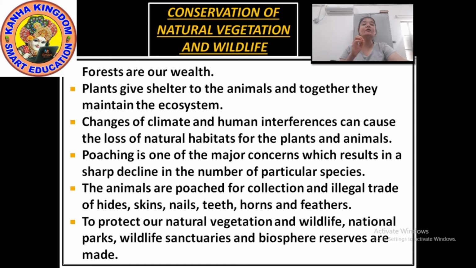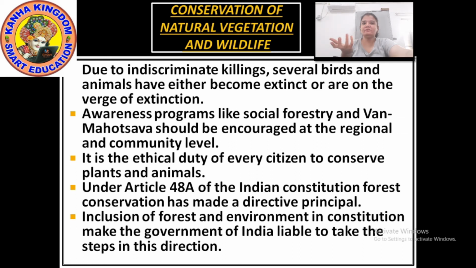Okay? Now, what do these national parks, wildlife sanctuaries and biosphere reserves do? How do they conserve them? Now, what are these wildlife sanctuaries and national parks? In a wildlife sanctuary, it is an area where animal habitats and their surroundings are protected from any sort of disturbance. Means in the wildlife sanctuary, no hunting can be done.